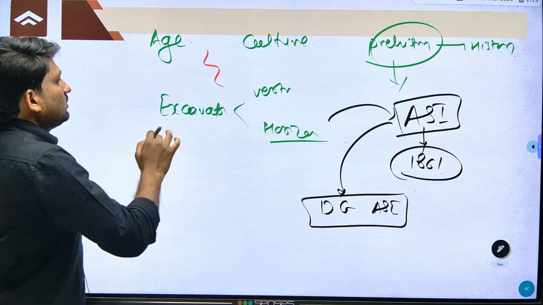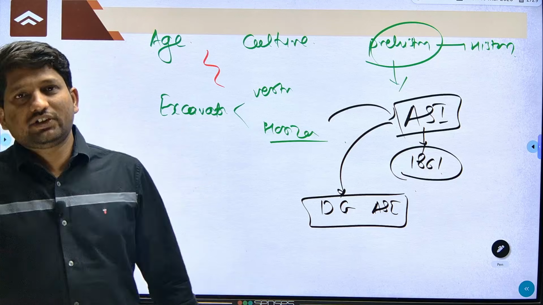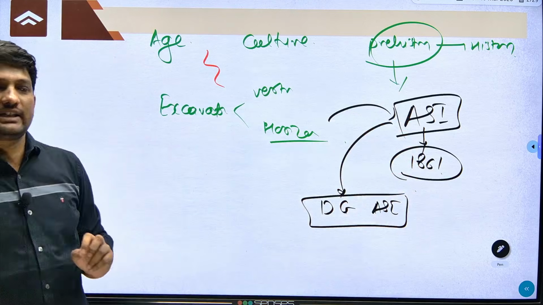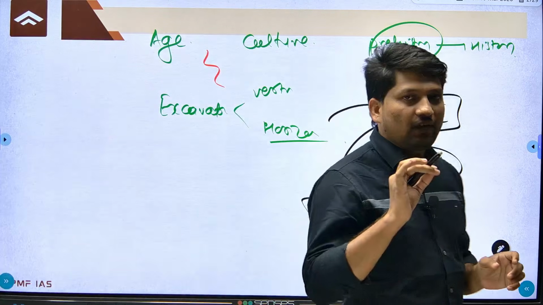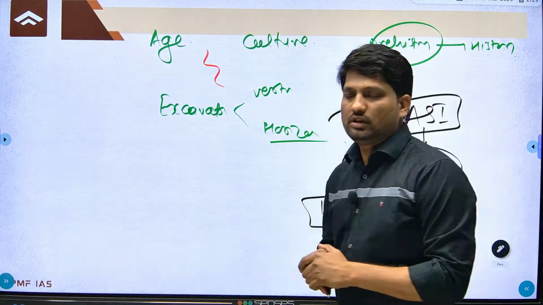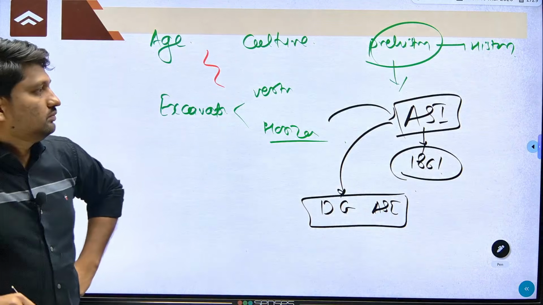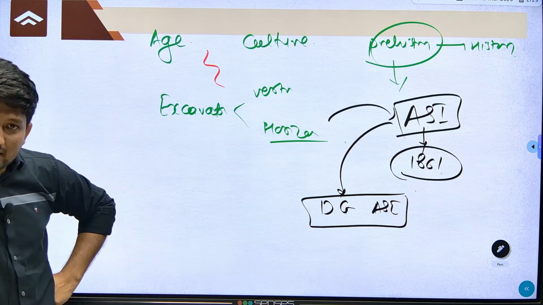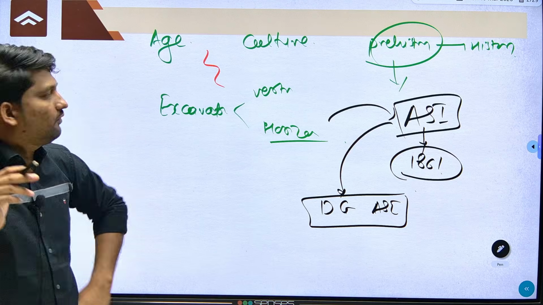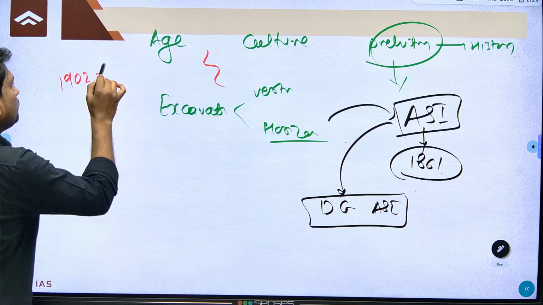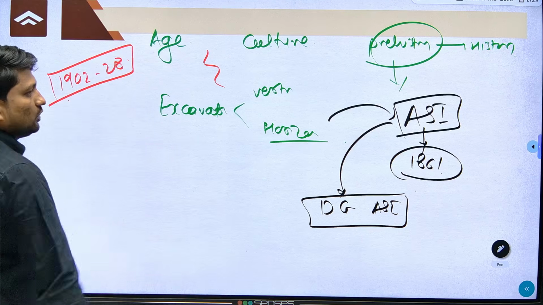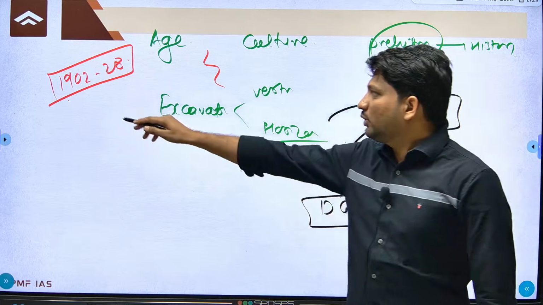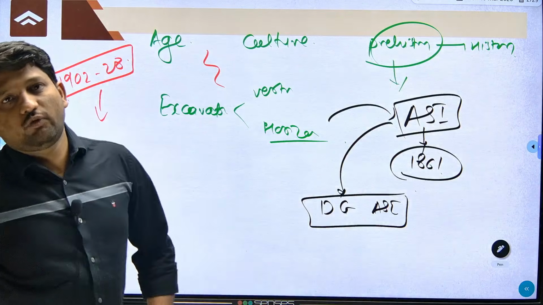Now, who is saying John Marshall? Suresh. Now tell me, other members, why is John Marshall important for you or for your exam? What is the particular fact about John Marshall? Anyone? Suresh is saying John Marshall. Remember, John Marshall was the Director General of the Archaeological Survey of India from 1902 to 1928. So he was not the first Director General of ASI. So anyone, what is important about John Marshall? Why is John Marshall important for you?